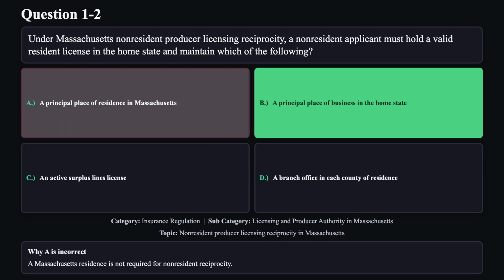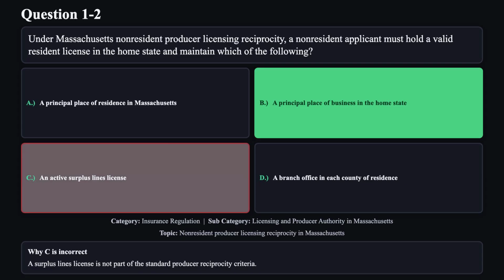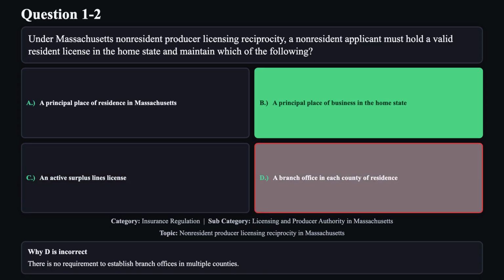Reason A is not correct. A Massachusetts residence is not required for non-resident reciprocity. Reason C is not correct. A surplus lines license is not part of the standard producer reciprocity criteria. Reason D is not correct. There's no requirement to establish branch offices in multiple counties.